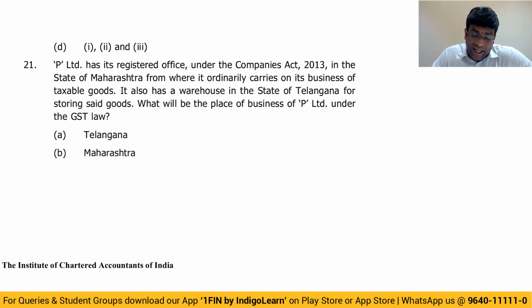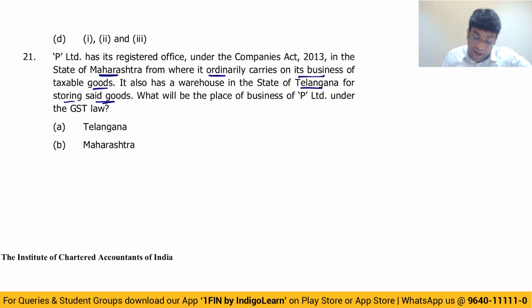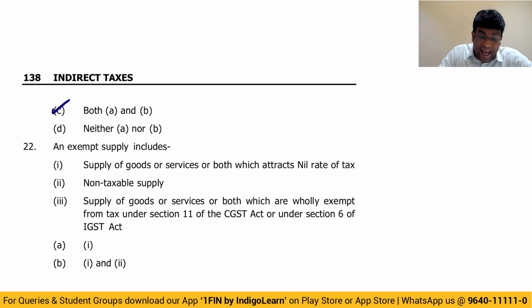Next. P Limited has registered office under Companies Act in the state of Maharashtra, from where it ordinarily carries on its business of taxable goods. It also has a warehouse in the state of Telangana for storing the said goods. What will be the place of business under GST law? Obviously, both Maharashtra and Telangana are places of business. And we all know the fundamental fact that for multiple places of business in different states, separate registration is mandatory. So answer is both A and B, option C, my dear friends.